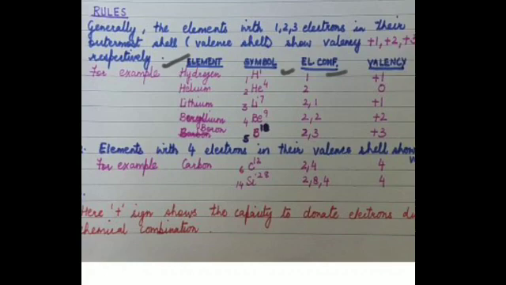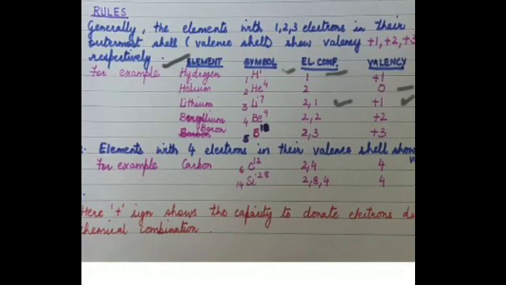Here helium has atomic number 2. We will discuss this later on. It is a noble gas, so we can leave it for the time being. Move on to the next element with atomic number 3. Its electronic configuration is how much? 2 and 1, right? How many valence electrons are there? 1. So the valency is +1.